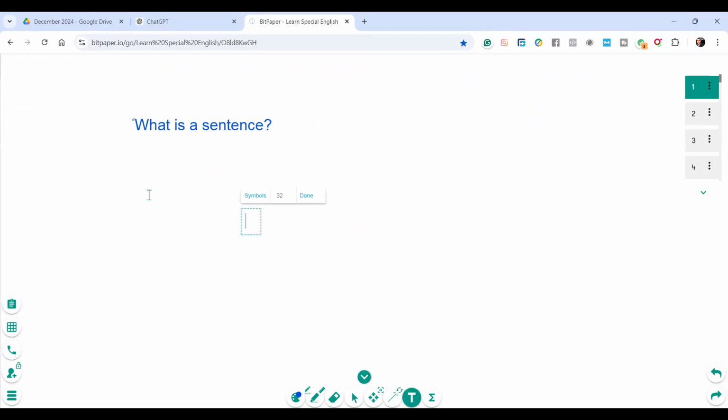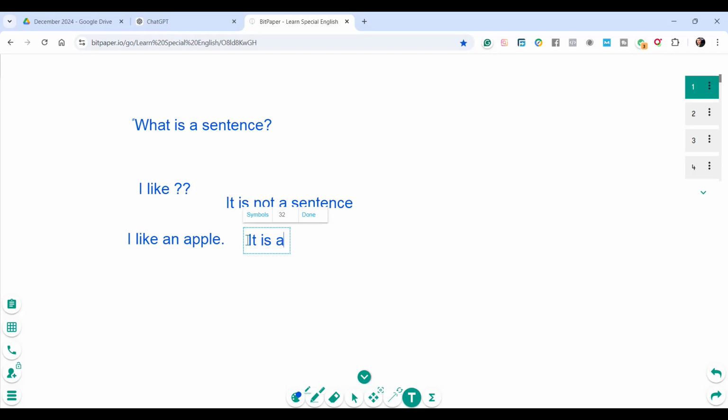Like if you say, "I like," I can ask you a question: what do you like? So this is not a sentence. Why? Because the completion of thought is not there. You like what? But when you tell me, "I like an apple," it's a sentence.